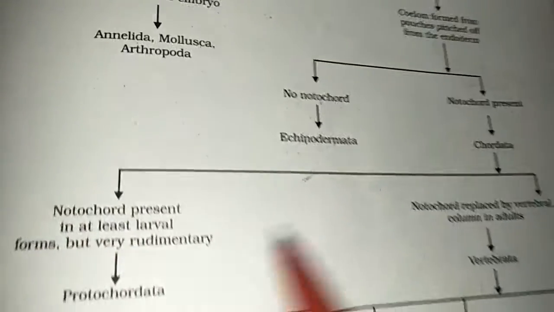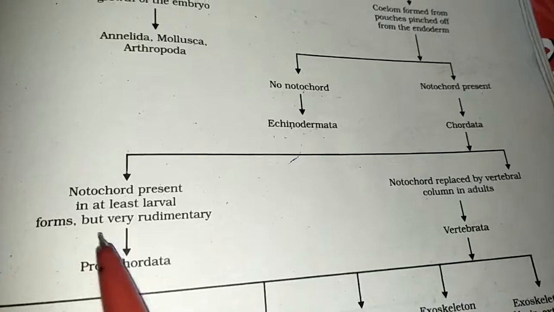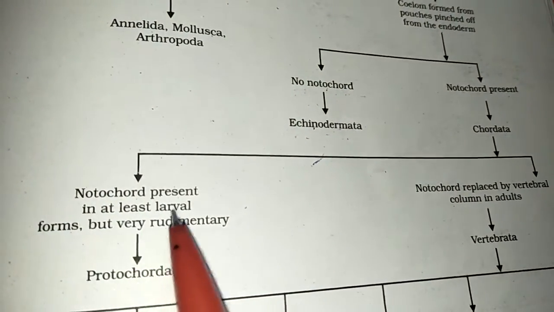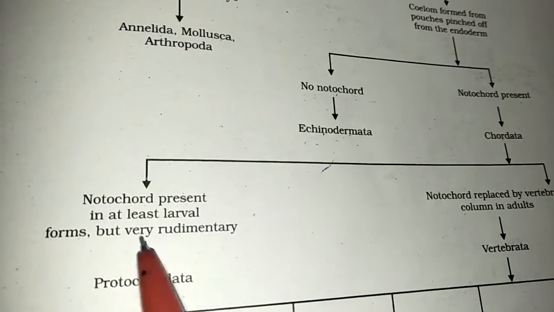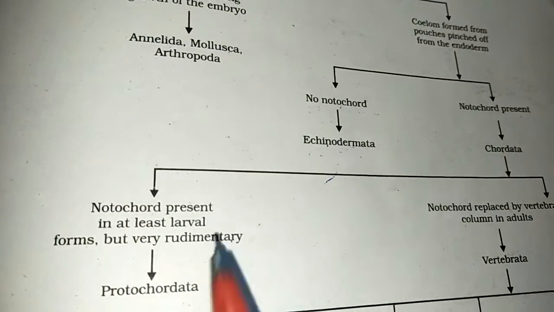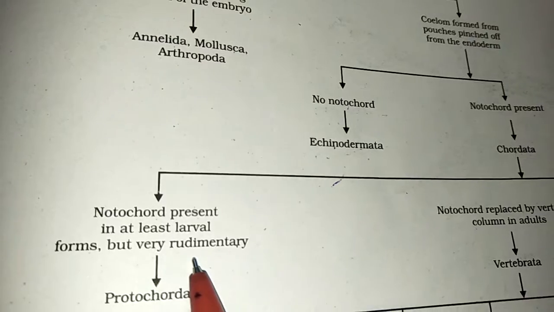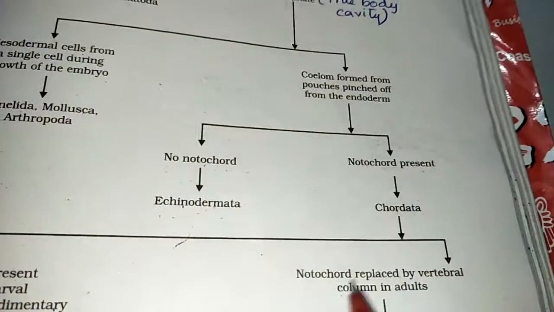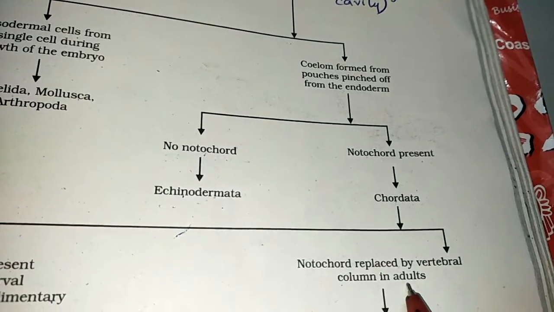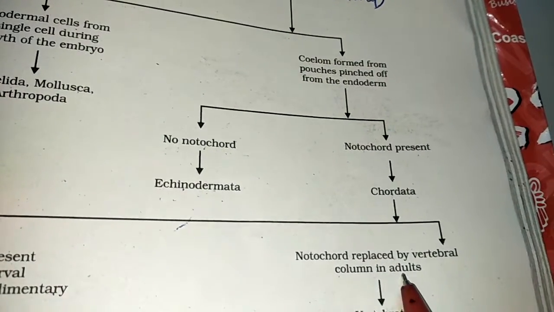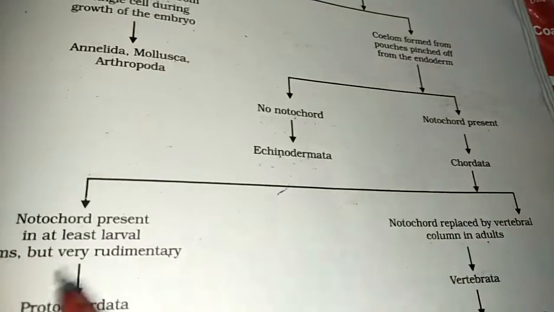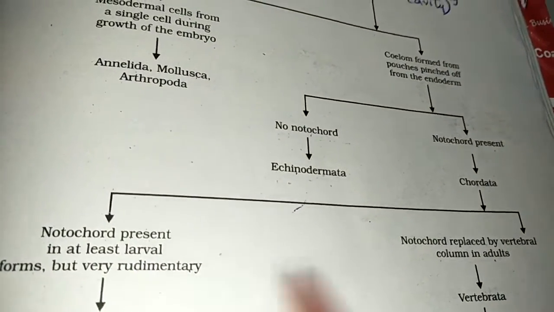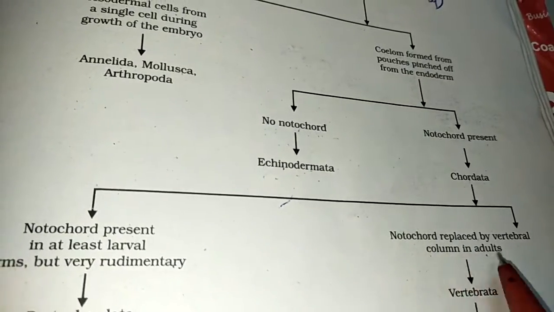Now in chordates you have got two types. The first are those who have notochord present at least in the larval forms, or sometimes it is just rudimentary, that is, it is there but has no function. The second type are those animals where the notochord is replaced by the vertebral column in the adult stage. So in Chordata you have two groups, where the notochord is present in some stages, or is replaced by the vertebral column.